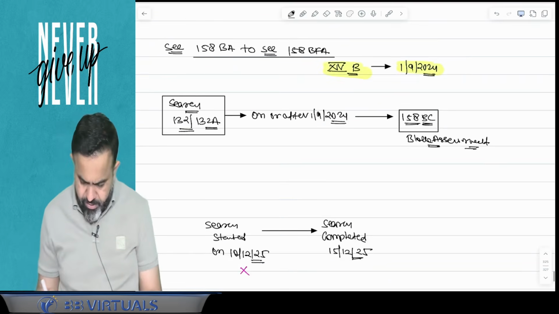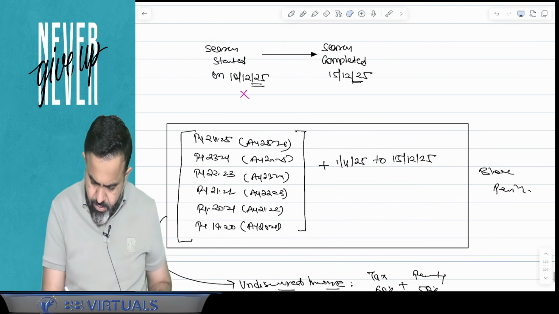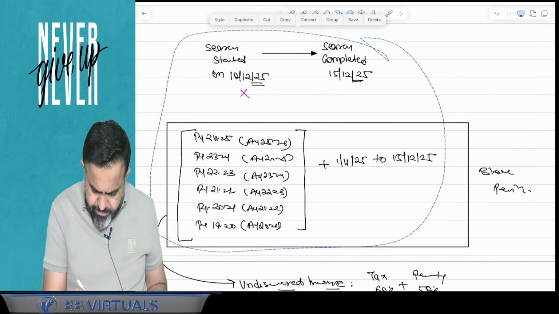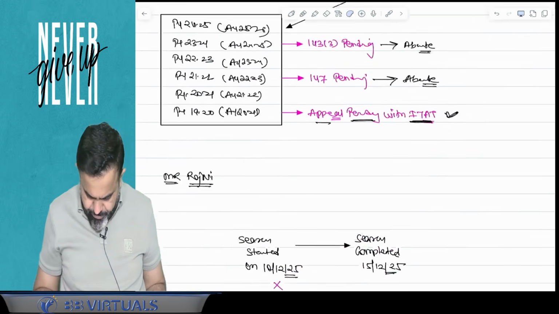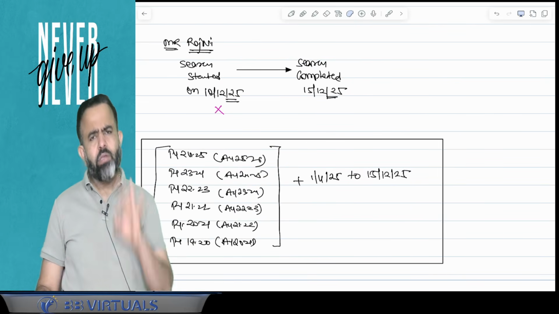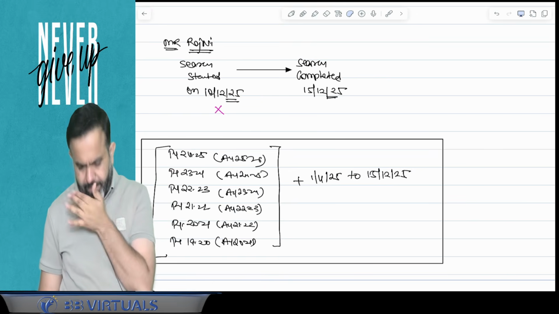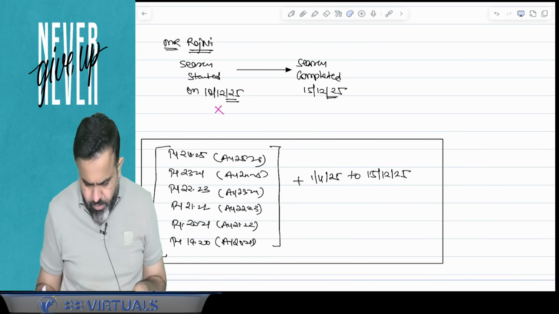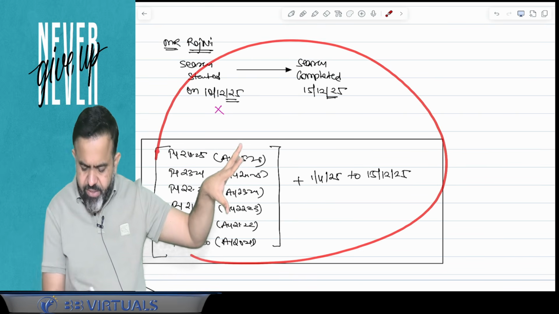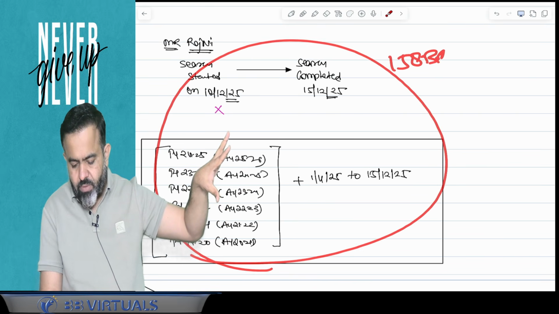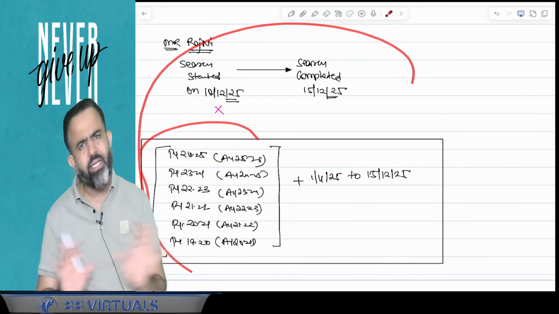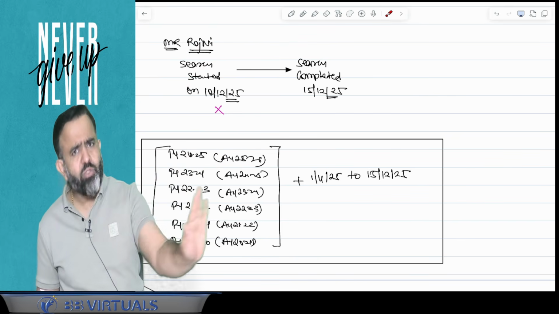Now guys, here what happened in case of Rajni? Suppose one search is started on the 10th December 2025, and on 15th December 2025, the search is completed. So guys, can I say that AO will pass the assessment order for this block period under section 158BC, but still assessment is going on. You file the return for the 6th year of this block period and all, still that assessment is going on.